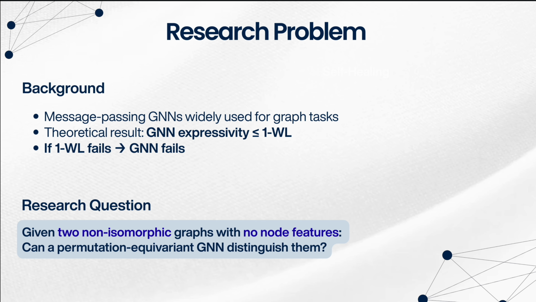So we can ask this question. If we have two non-isomorphic graphs with no informative node features, can a permutation equivariant GNN distinguish them? The classical answer is no, but this paper suggests that the answer depends on how we analyze the network.